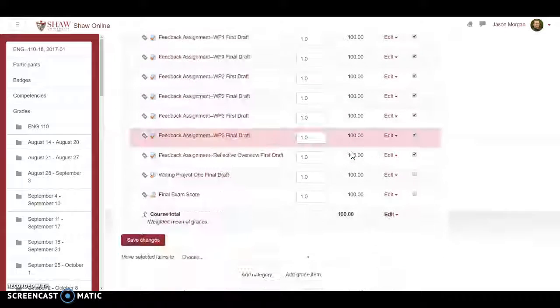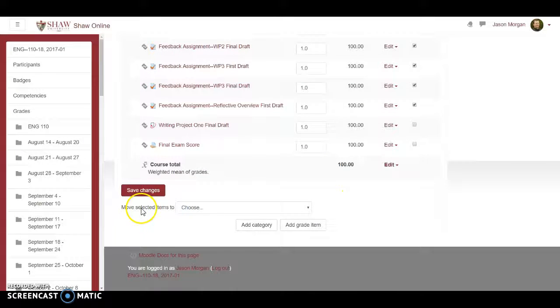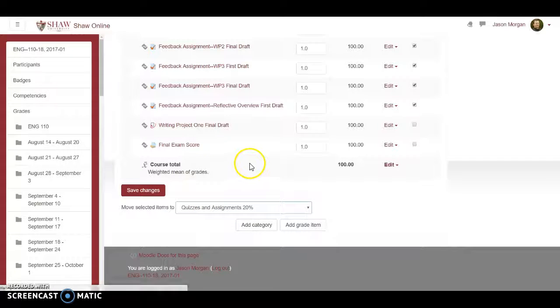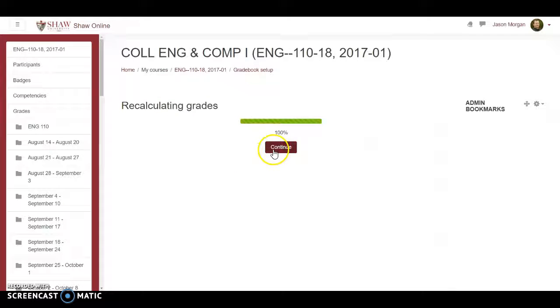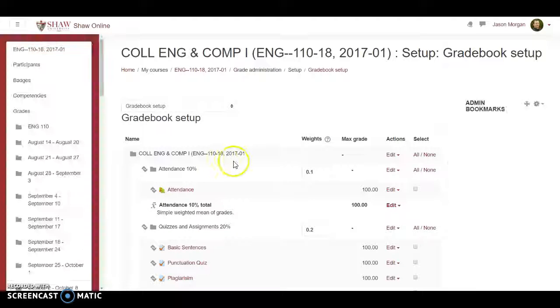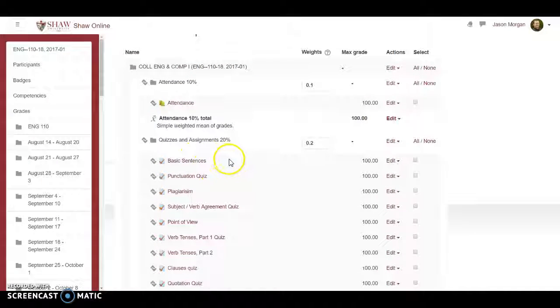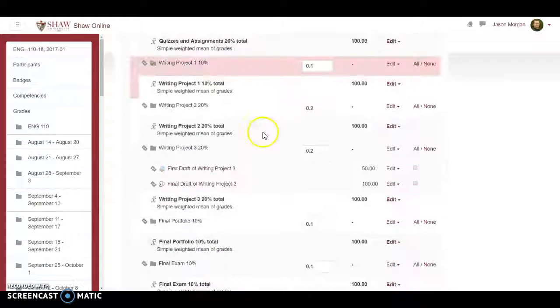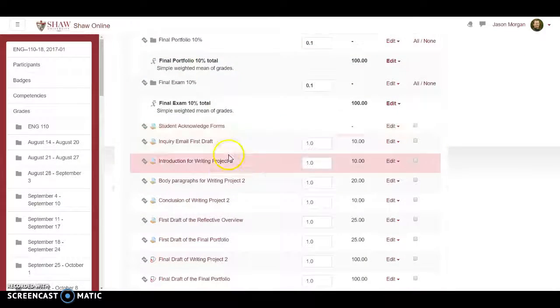So what we're going to do now is move the selected items, which were selected by the check mark, over to the quizzes and assignments. Then it'll detect that you've done something. Now when we look, all the quizzes and assignments were moved to where they should have been moved to. Ta-da! Isn't that easier?